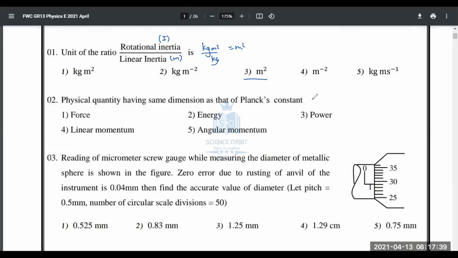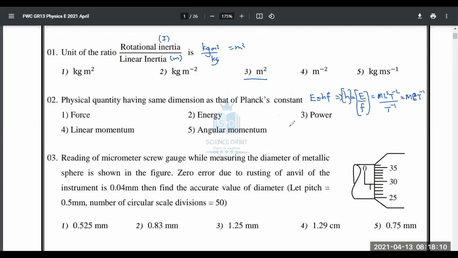Next, which physical quantity has the same dimension as that of Planck's constant? When you talk about Planck's constant, it is E equals hf. You must have learned about this in chemistry. In physics, maybe not, but in chemistry, you must have come across this. So Planck constant is energy divided by frequency. Taking the dimensions, it is ML squared T minus 2 divided by the dimensions of frequency, T minus 1. So you are getting a dimension ML squared T minus 1.